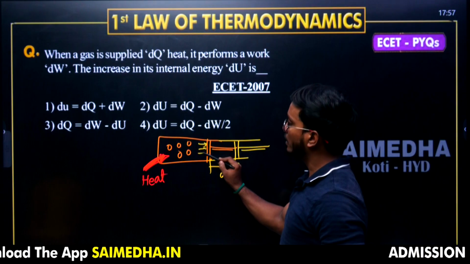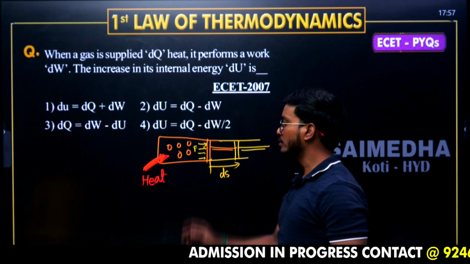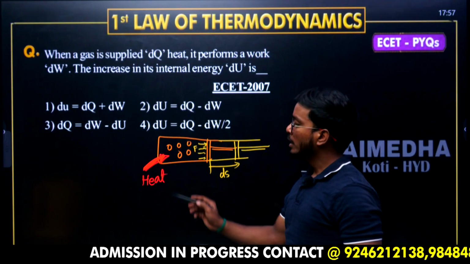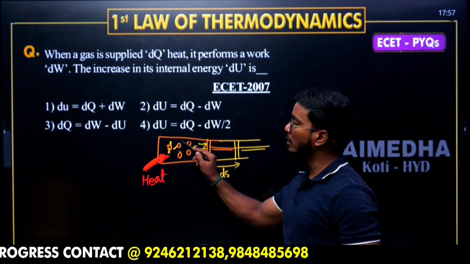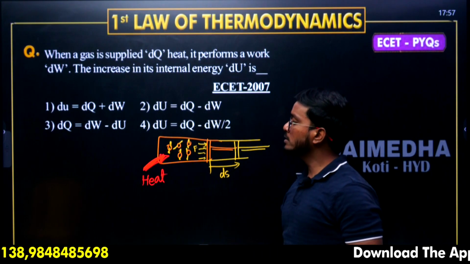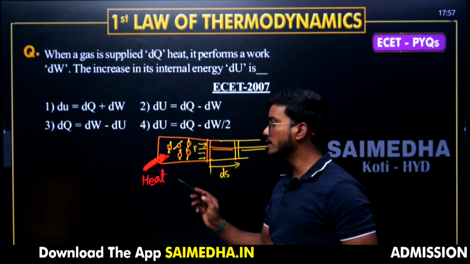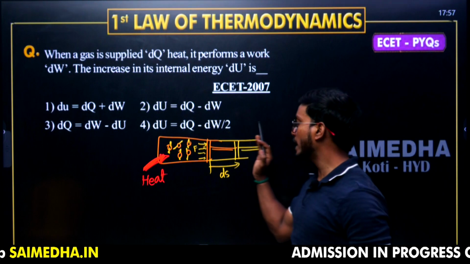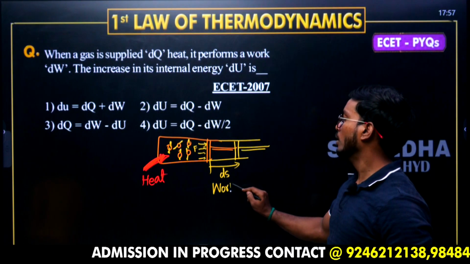Force is getting applied over the piston due to the heat energy which we transfer to the gas molecules. When heat energy gets transferred, molecules will have random motion. They will start vibrating. Once this random motion increases, the pressure force upon the piston increases and the piston moves backward, creating this displacement and work.